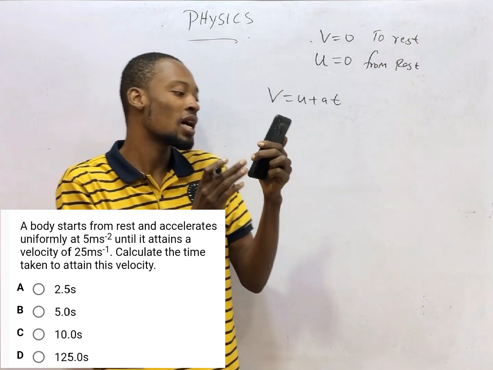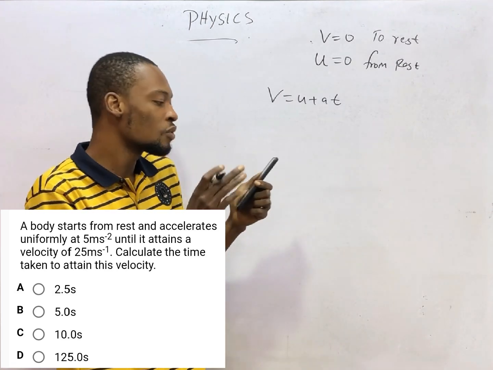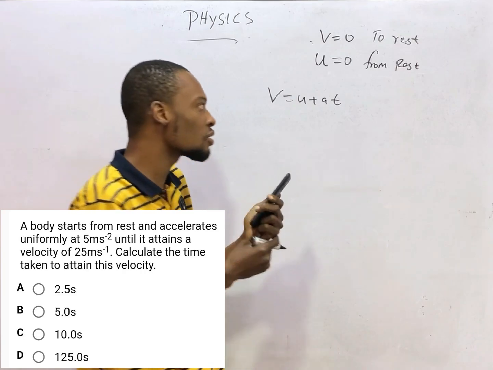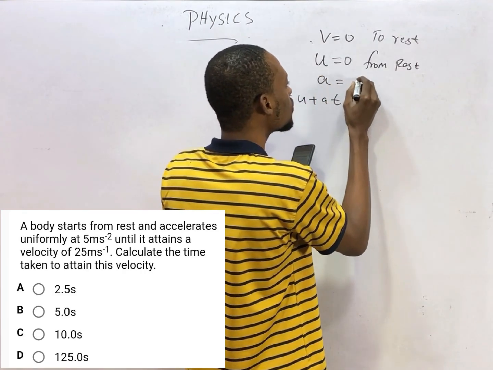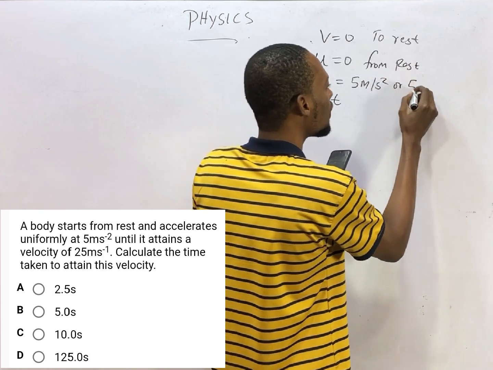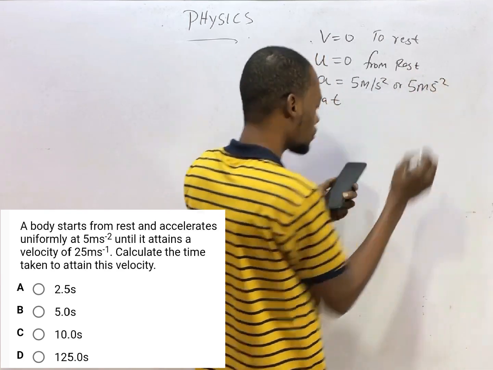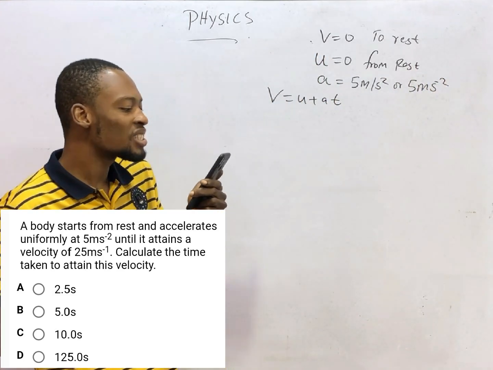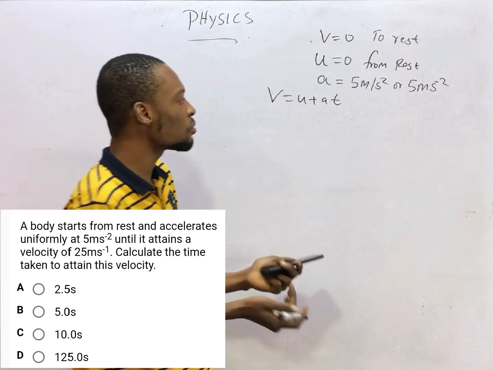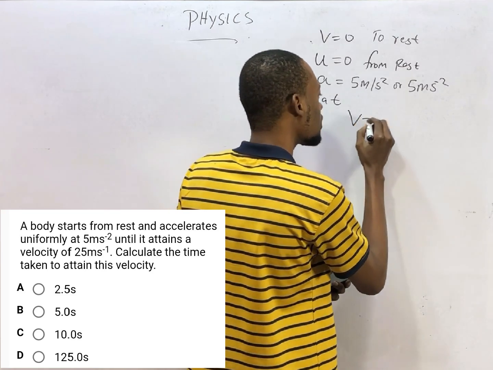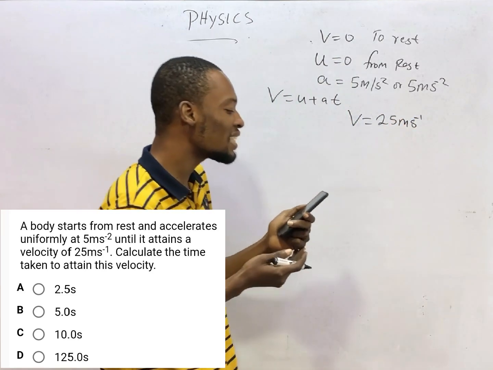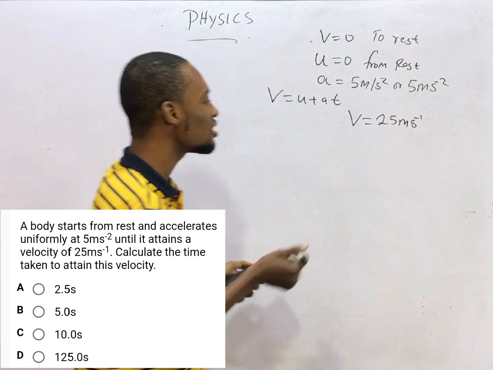So from this question, we have that u is equal to 0 and it accelerates uniformly at 5 meters per second square. So a is equal to 5 meters per second square, until it attains a velocity of 25 meters per second. So you will agree with me that this is the final velocity, which is 25 meters per second. Calculate the time taken to attain this velocity.